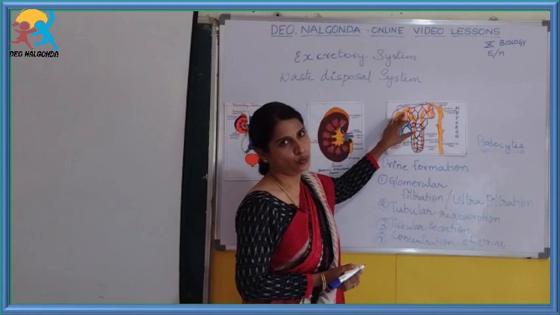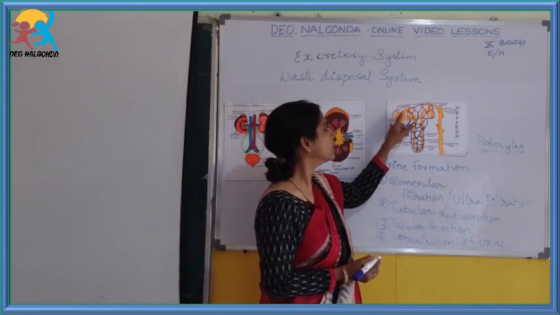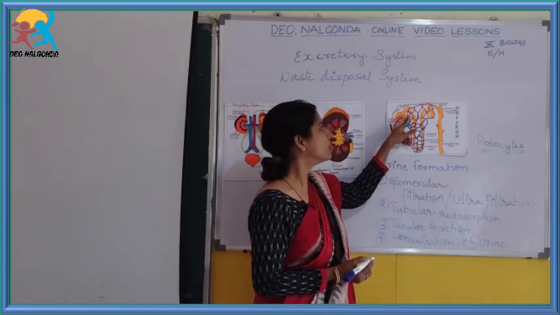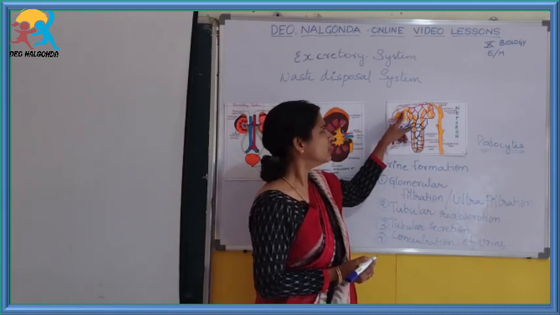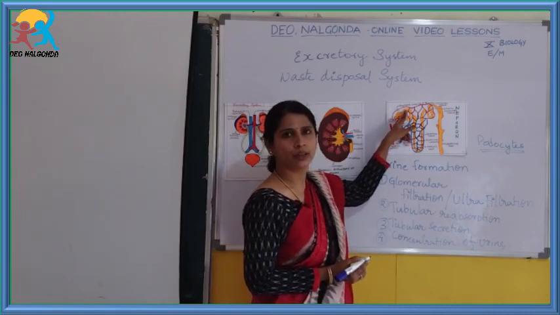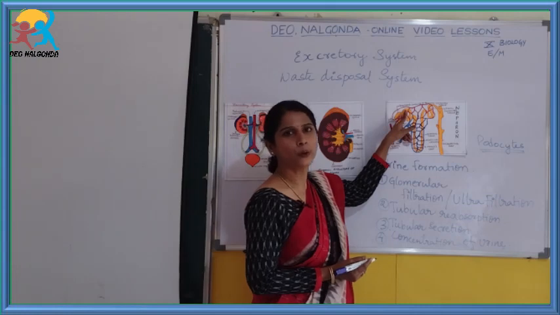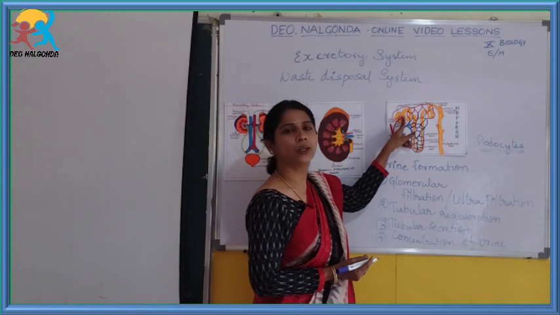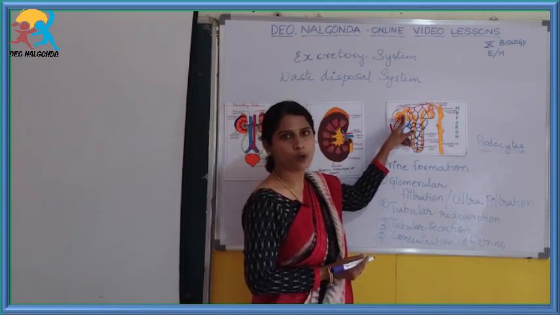Malpighian tubule. Now, after it reaches here, the primary urine is passed into the proximal convoluted tubule. The primary urine, or the filtrate formed here, is very dilute in nature, as most of the liquid or fluid from the glomerulus is filtered out.